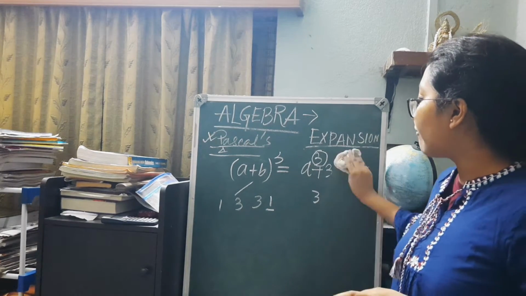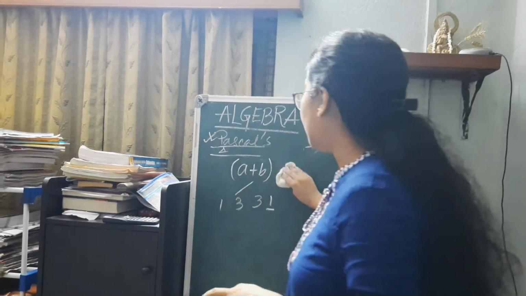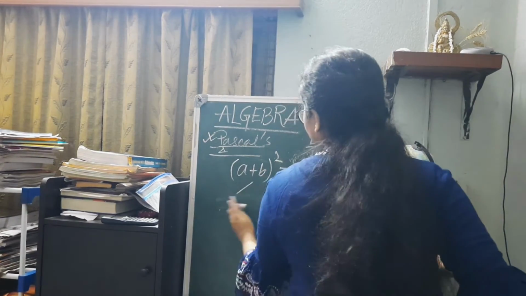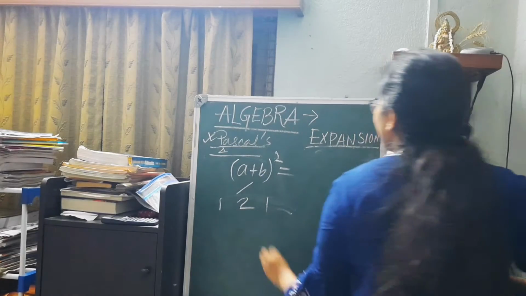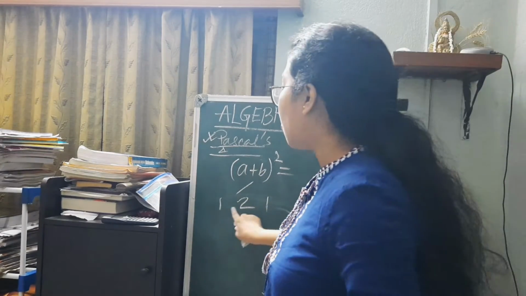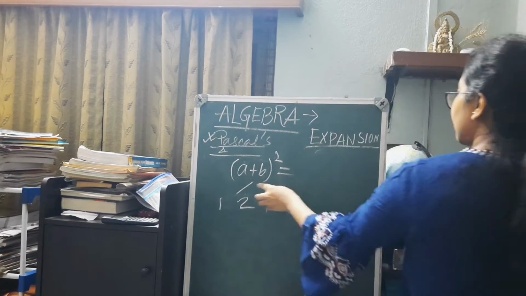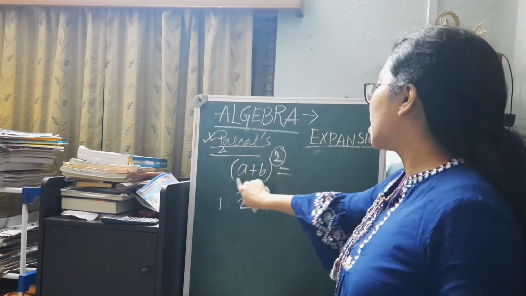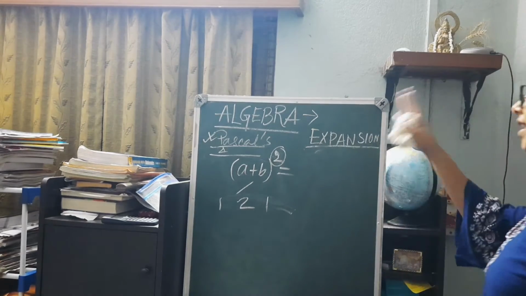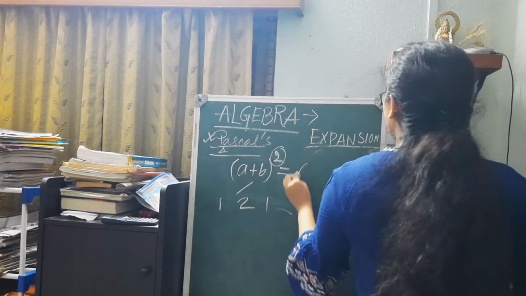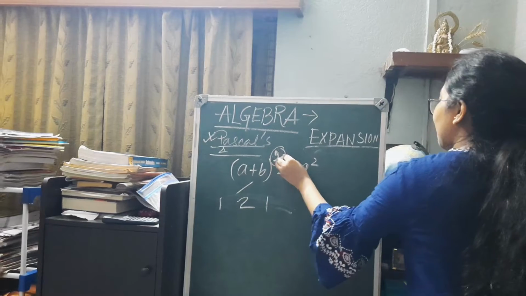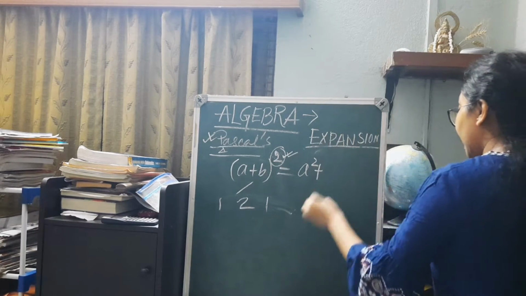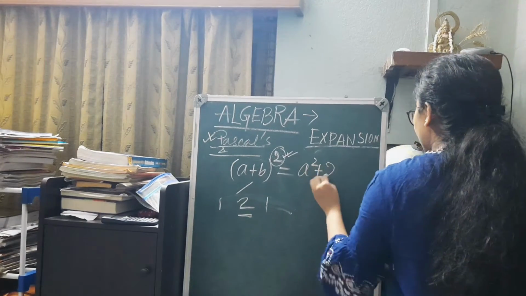So in the same way, if we go for (a plus b) whole square, again we will come up to see that for (a plus b) whole square or (a minus b) whole square, the coefficients as per Pascal's triangle are 1, 2, 1. That means we can start with a square, that power is 2. So if we start from a square, or we can start from b square. If I start from a square, a is having the maximum power now. So a's power will decrease, provided I use the correct coefficient as well, 2.